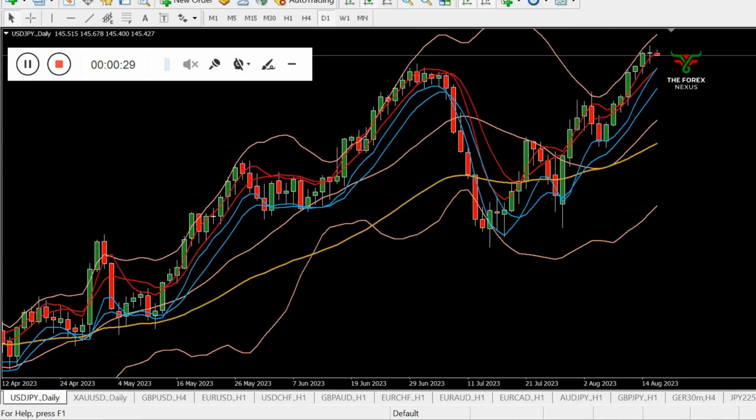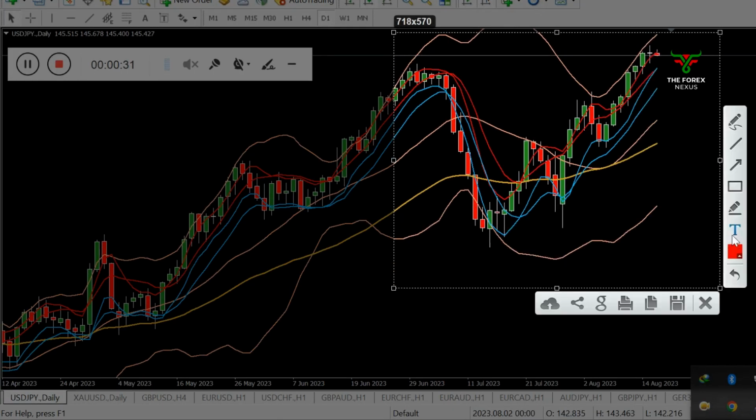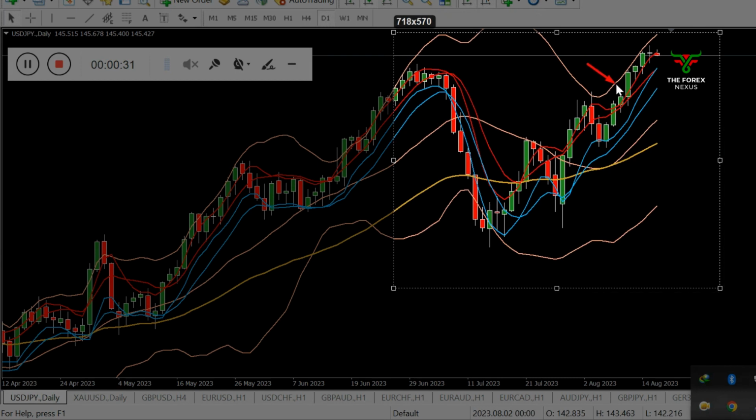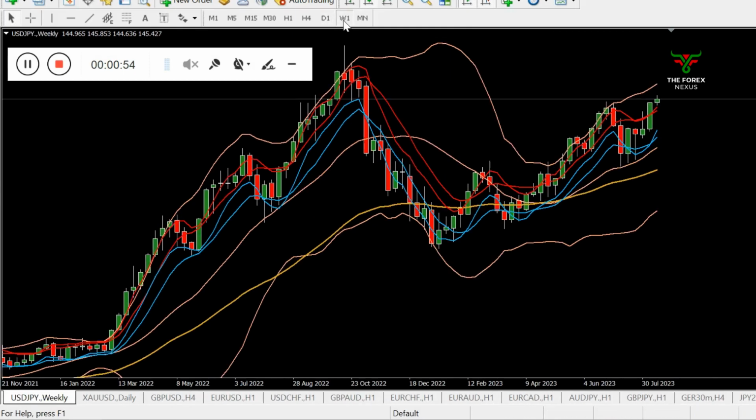On USD JPY you can see here we have inside momentum. Bollinger Band is expanding, so we can wait for the MA5 channel low on daily time frame. On MA5 channel low, if we get confirmation here, we can buy, and our target will be on weekly time frame and market can hit the top BB. So we will wait for the re-entry on daily time frame.